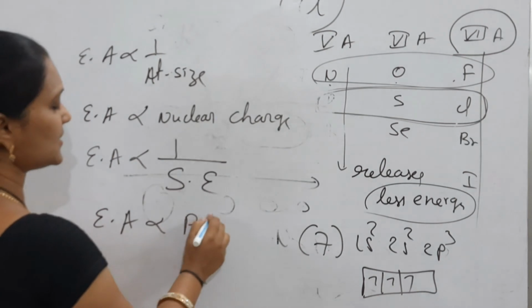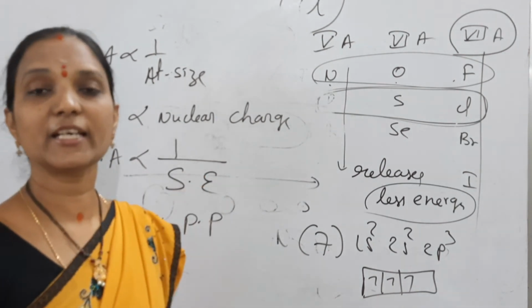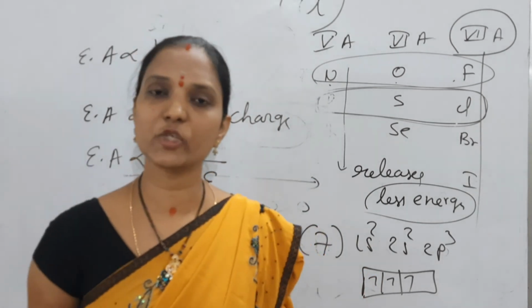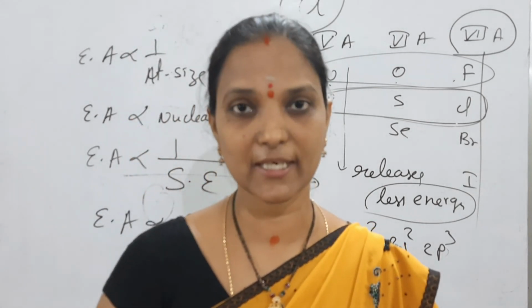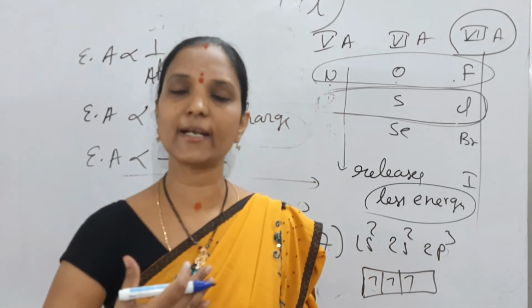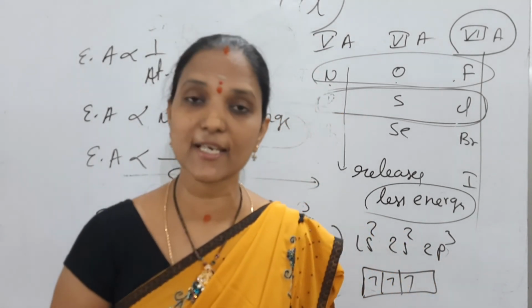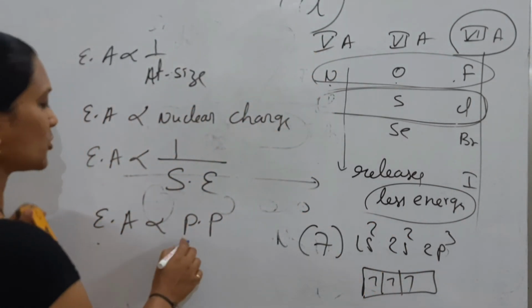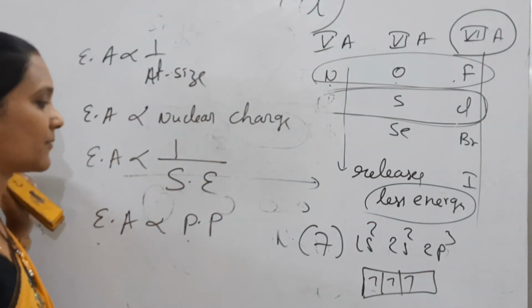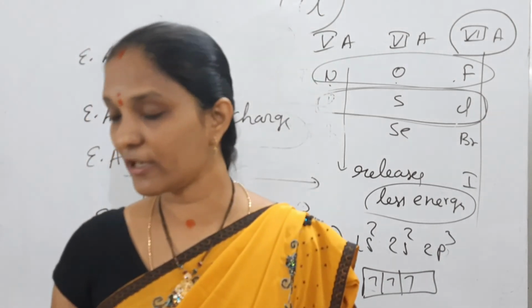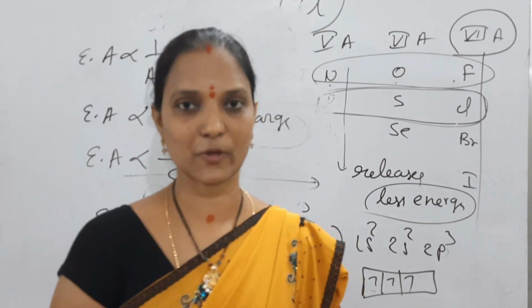Penetration power, what is the effect of this one? Screening effect: s greater than p greater than d greater than f. Penetration power also: s greater than p greater than d greater than f. So penetration power means attraction towards nucleus increases, electron affinity increases. So electron affinity is directly proportional to penetration power. And for electronic configuration, half-filled and full-filled ones have electron affinity 0 or positive.